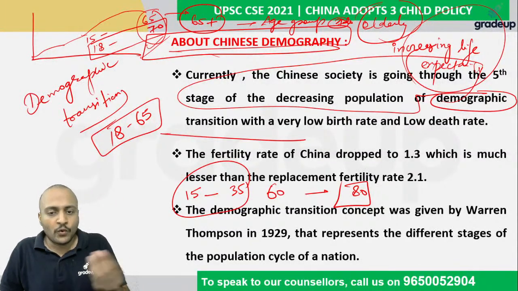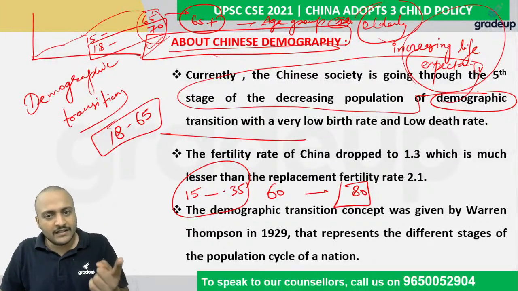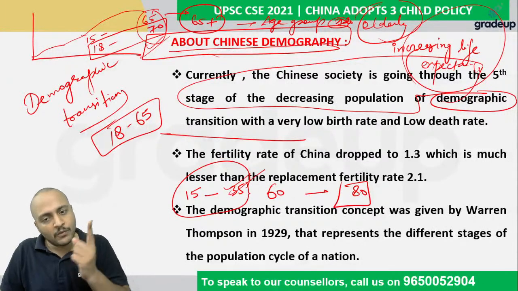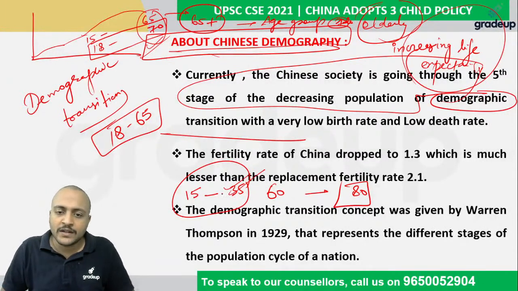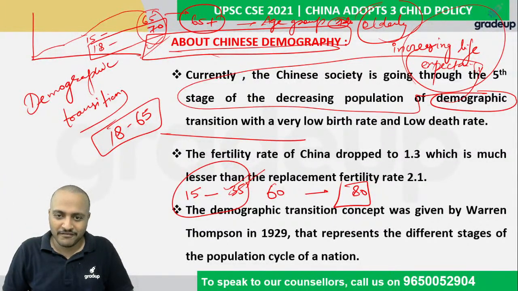So what is the addition in the new age bracket? Nothing. What is the addition in the old age bracket? One. What is the addition in the mature working age group? One. So that means what? The future is becoming old. All right.